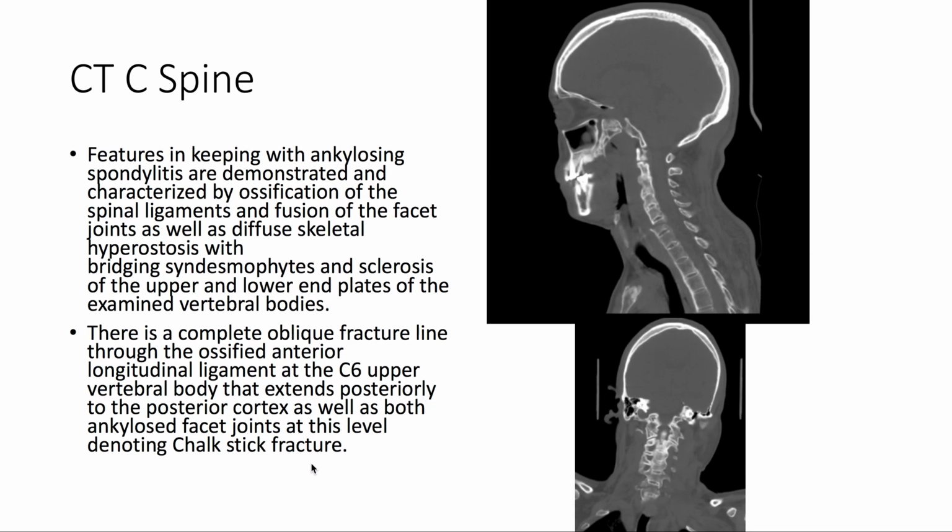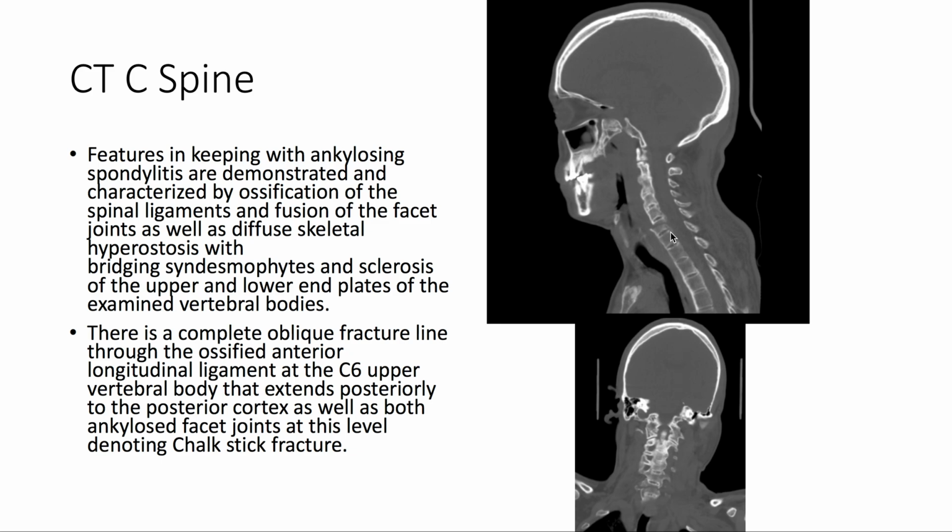Taking a look at the CT scan of the C-spine, we note features in keeping with ankylosing spondylitis, characterized by ossification of the spinal ligaments and fusion of the facet joints, as well as diffuse skeletal hyperostosis with bridging syndesmophytes and sclerosis of the upper and lower end plates of the vertebral bodies.